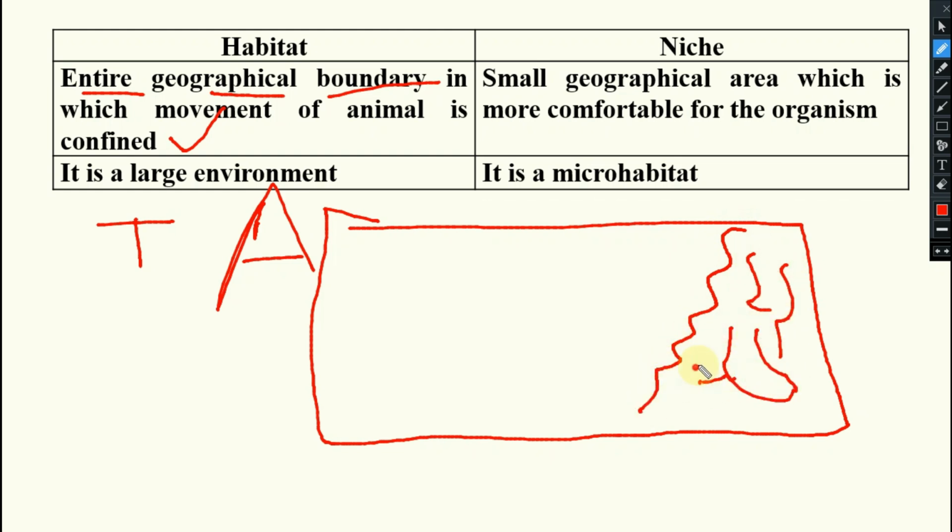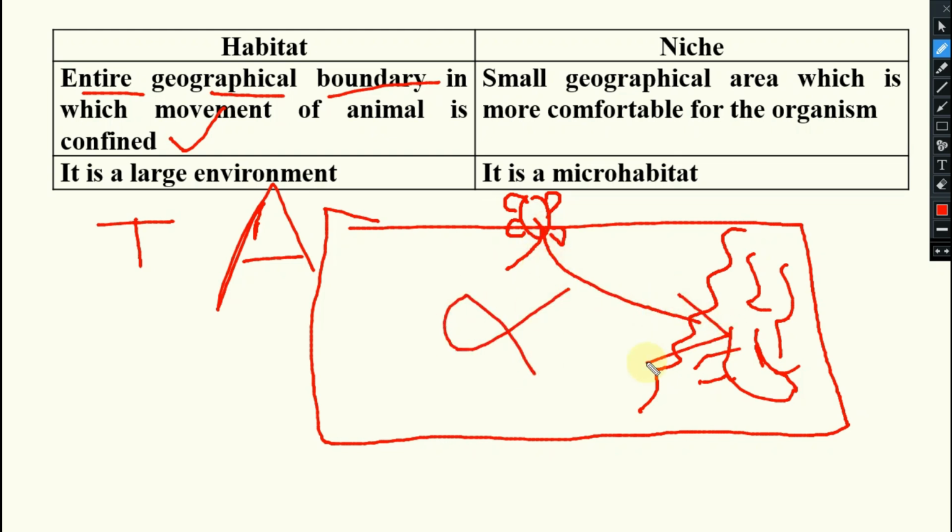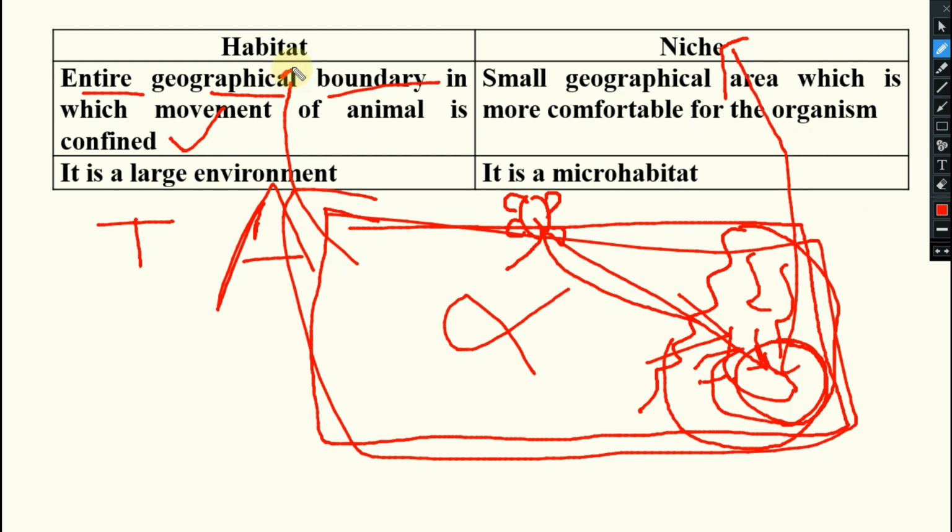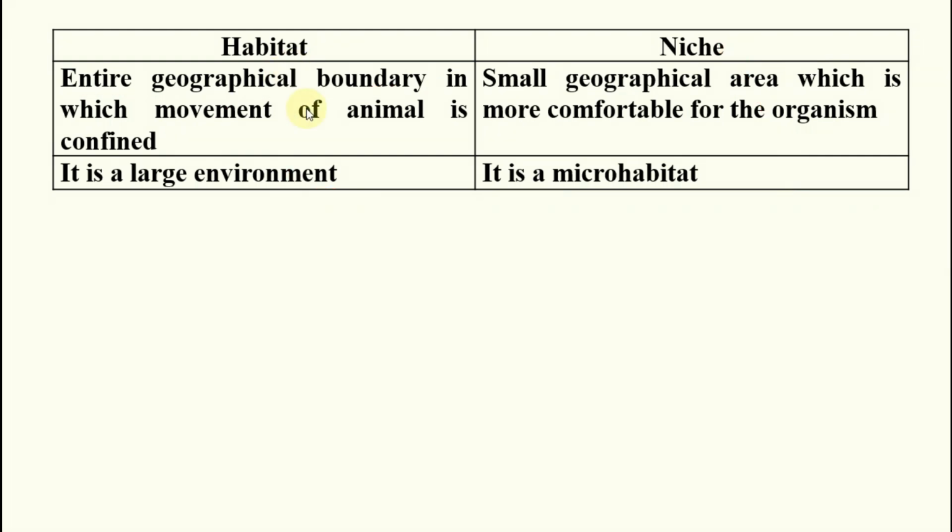Understood? Now suppose a tortoise is allowed to move in an area. First the tortoise will try to avoid the terrestrial ecosystem, then it will go to the aquatic ecosystem. Again in this aquatic ecosystem, there will be a small place which is more comfortable for this particular tortoise. So this particular area is known as the niche, and this whole area is known as the habitat. I hope this concept is clear.